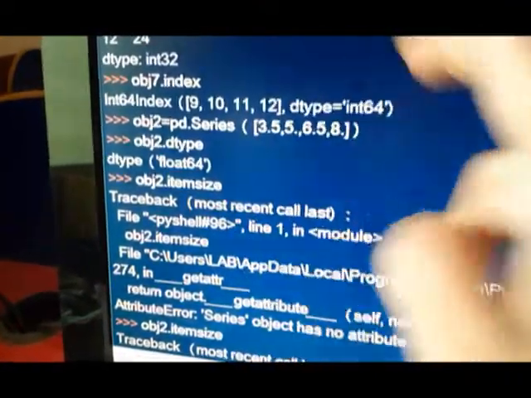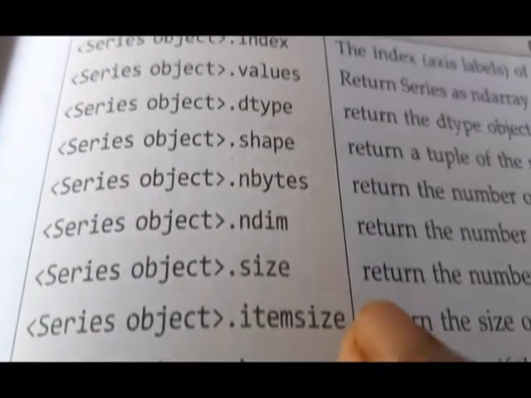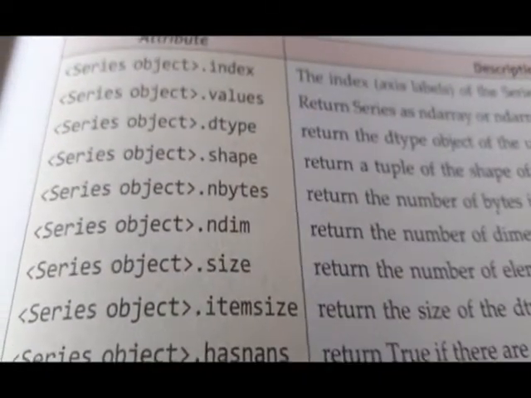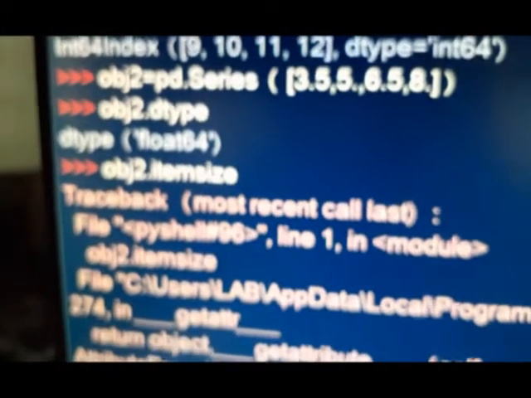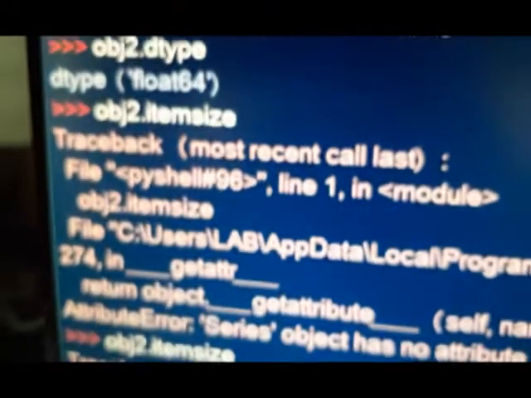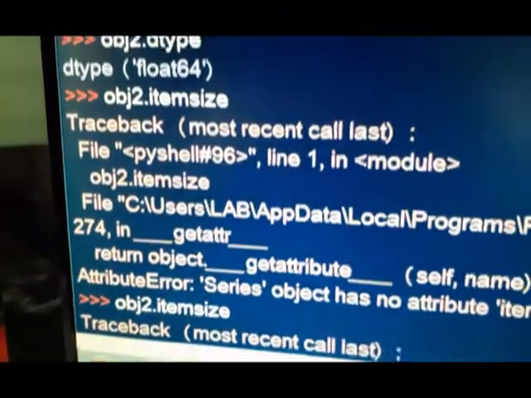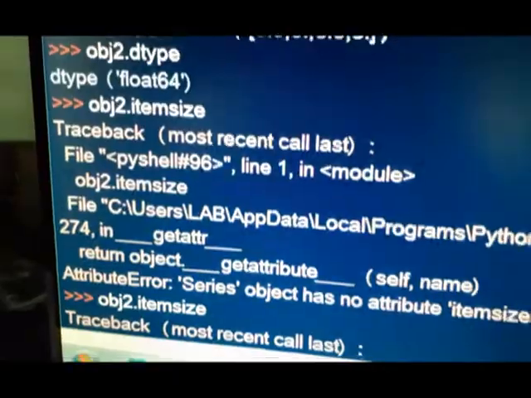Now obj2's itemsize is also given. One itemsize attribute is given in your book. You can see here itemsize. Sumita Arora's book says that itemsize works and shows 8, but in mine, obj2.itemsize is not giving it. Both times it gives an error saying the series object has no attribute itemsize.